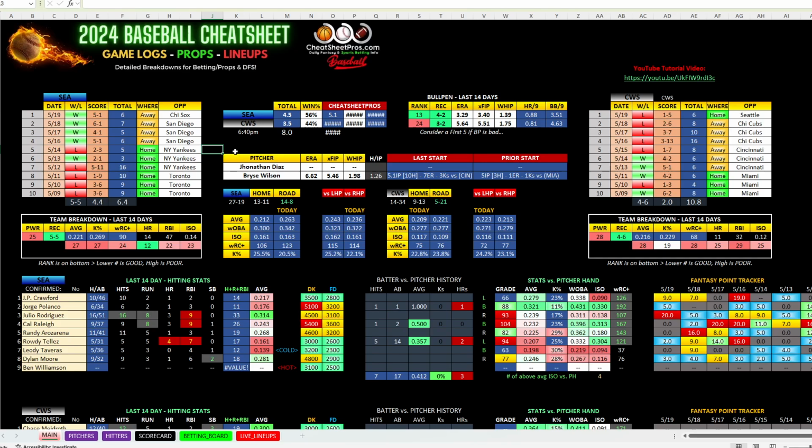Why not? Chicago sucks. -1.5, -110. You can see here, Seattle's won 4 games in a row, 5-1, 6-1, 4-1, 5-1.